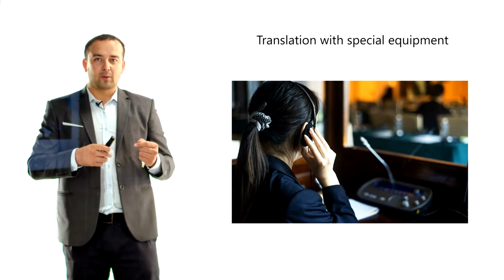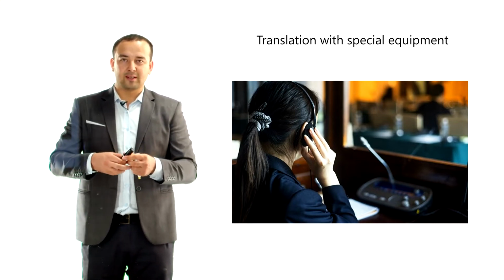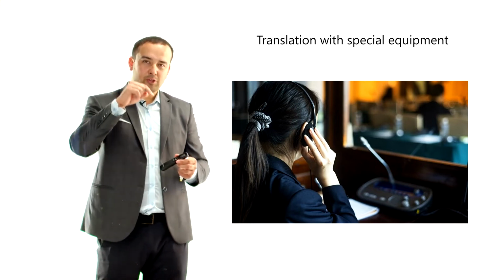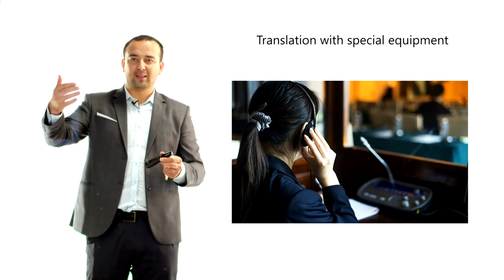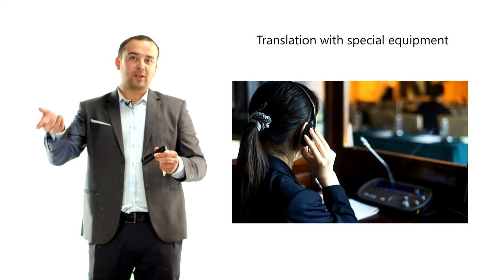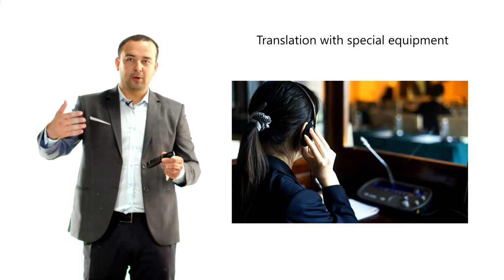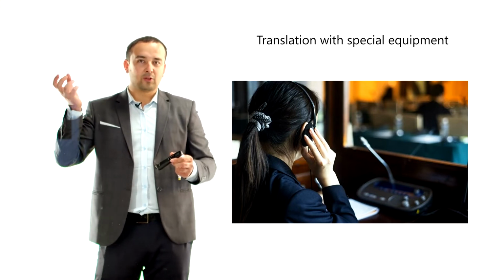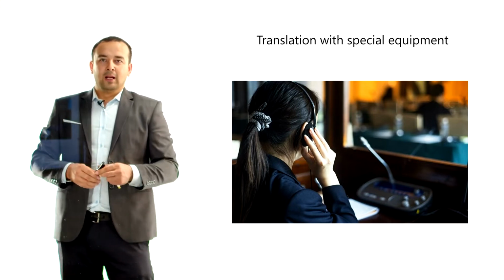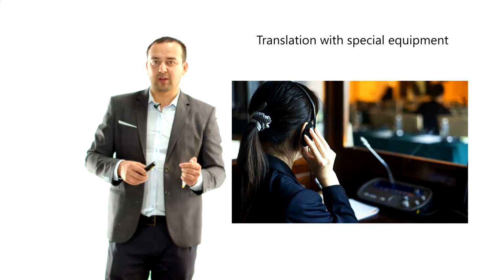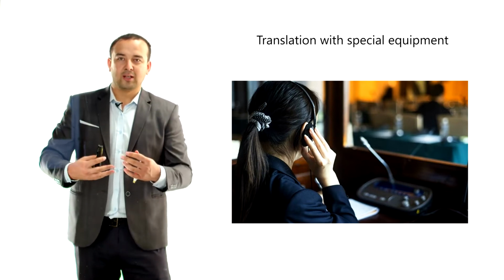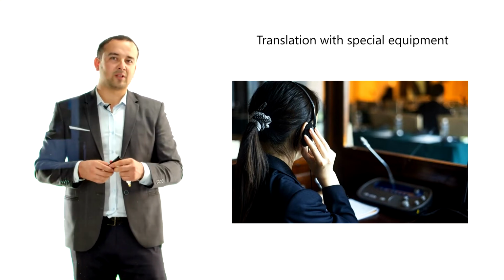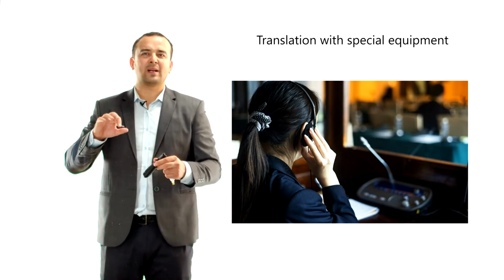This spatial equipment allows the translator to listen with headphones and translate to the microphone. Through this microphone, the people who listen to the speech also hear the translation through headphones. Each person in the conference or in the audience will have spatial headphones to listen to the translation. But this simultaneous translation is really difficult and takes lots of energy.